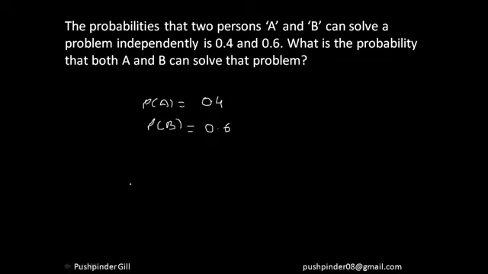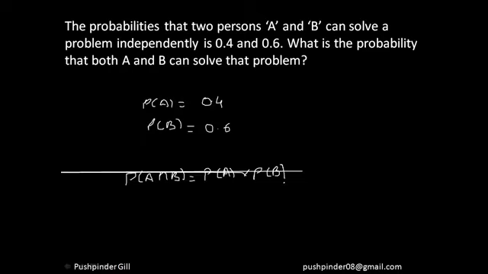Now I have to calculate that both the events should happen together. That is nothing but probability of A intersection B, which is equal to probability of event A happening times probability of event B happening.